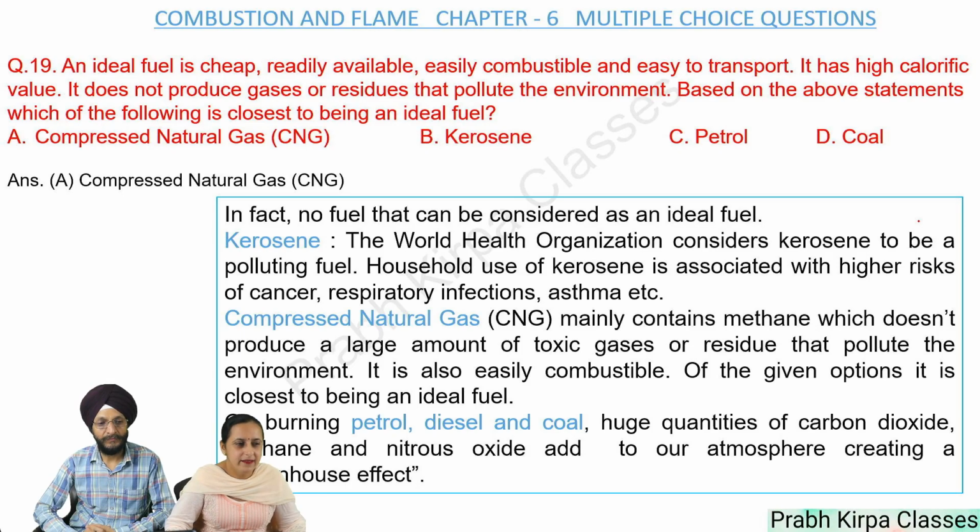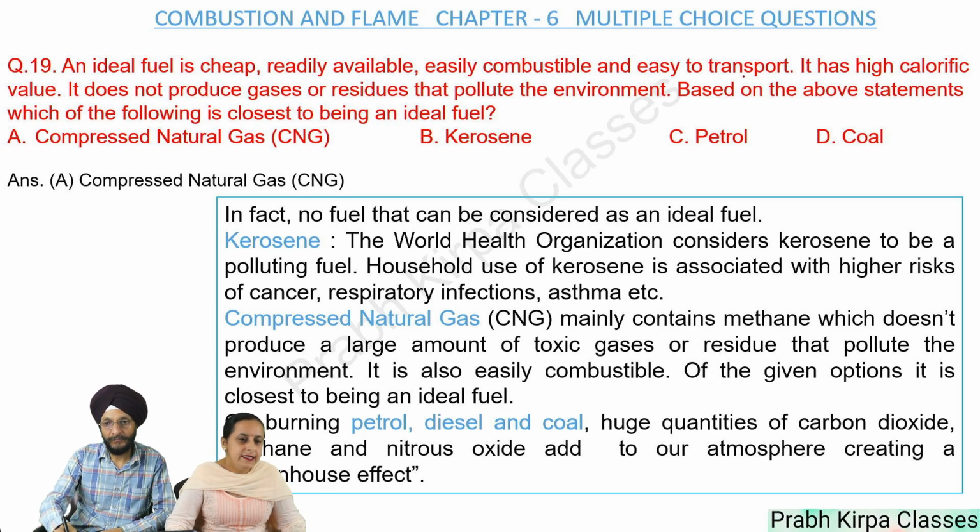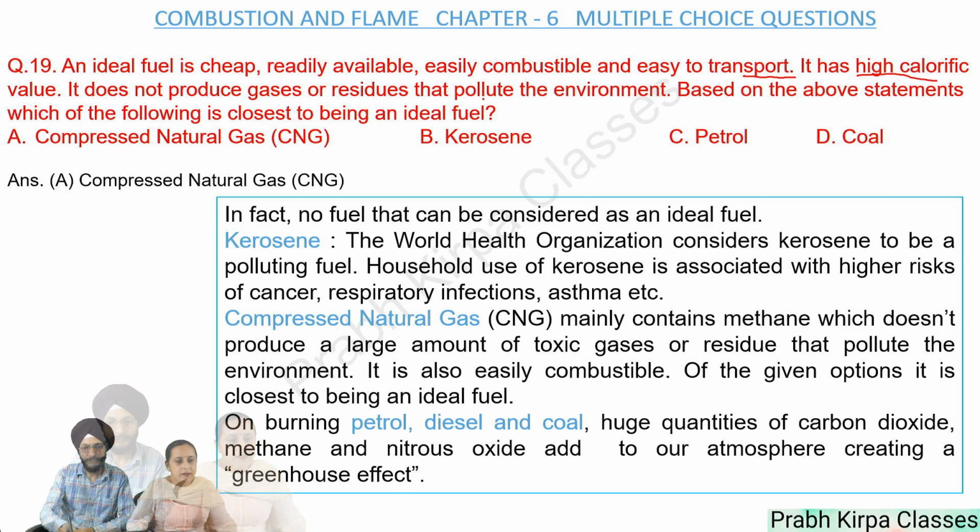Question number 19. An ideal fuel is cheap, readily available, easily combustible, and easy to transport. It has high calorific value. It does not produce gases or residues that pollute the environment. Based on the above statements, which of the following is closest to being an ideal fuel? A. Compressed natural gas. B. Kerosene. C. Petrol. D. Coal. Answer is A. Compressed natural gas.